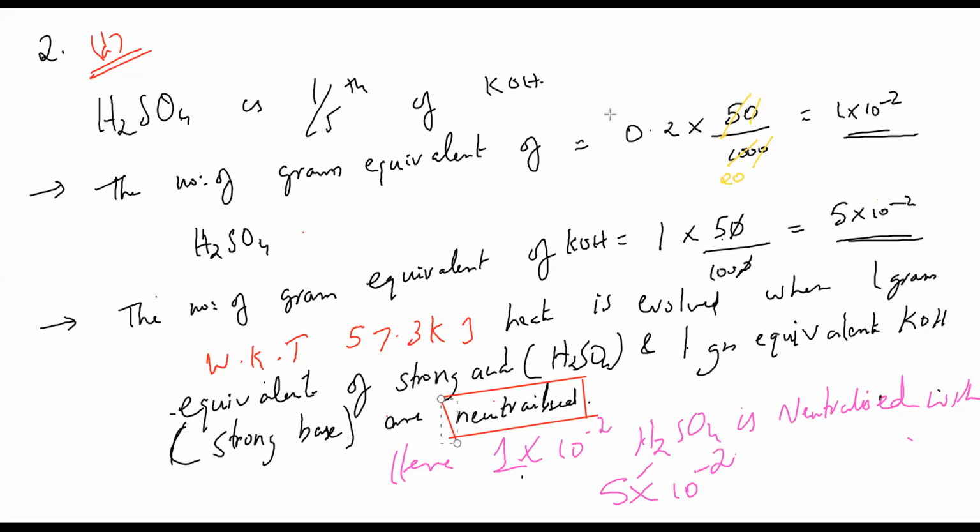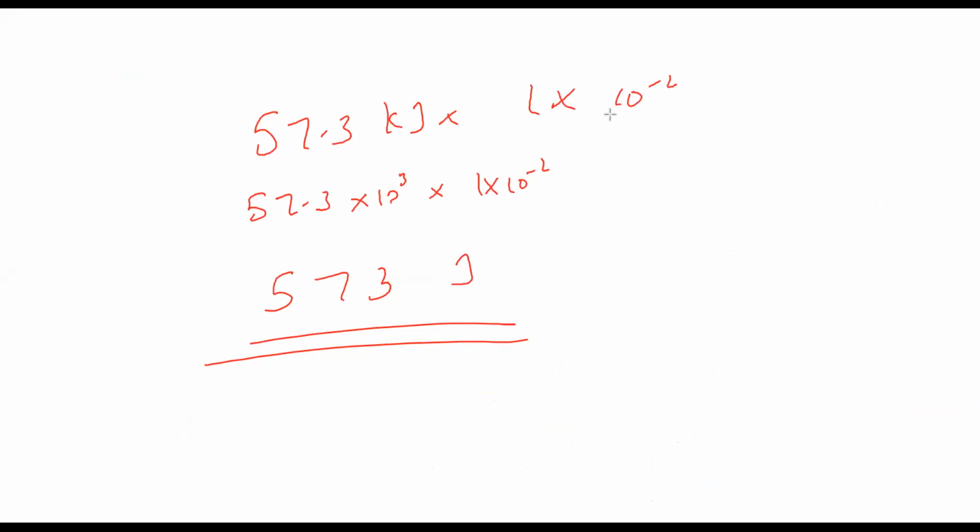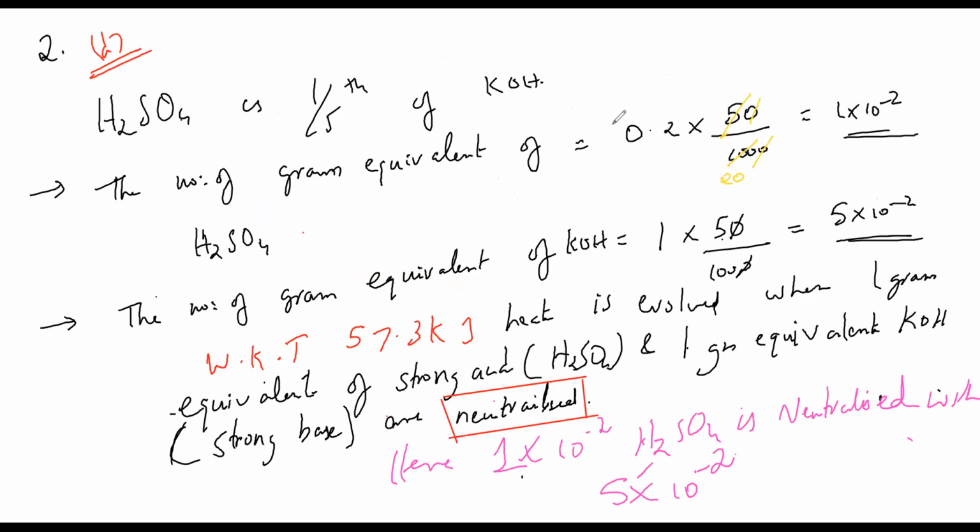Next page, okay. Nothing, next page I just multiplied 57.3 kilojoules into what? 1 into 10 power minus 2, that's it. So kilojoules is 10 cube, to convert to joules, that's it. 10 cube into 10 power minus 2 is 10, so 573 joules respectively. It is not that difficult a question. Finished. Previous page, okay, fine. Please write down these things if you don't know or if you're seeing them for the first time.